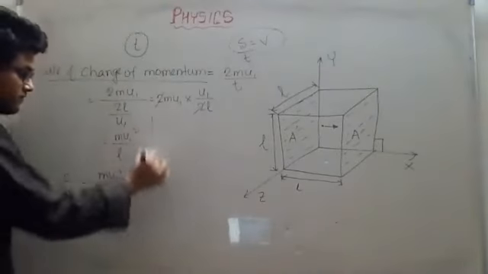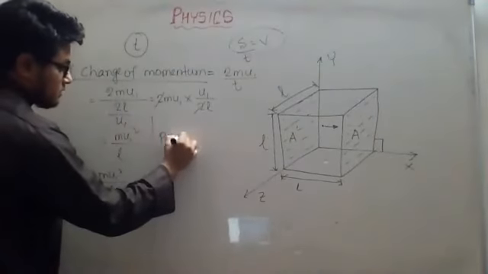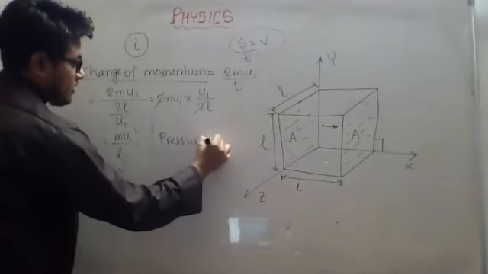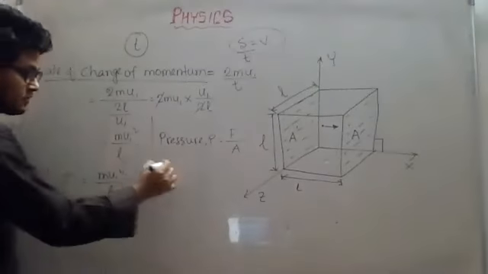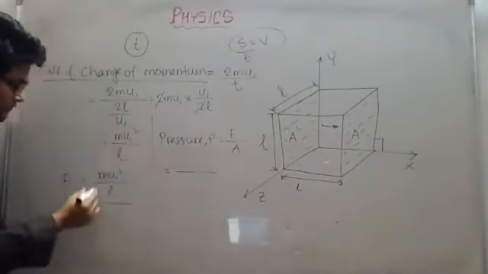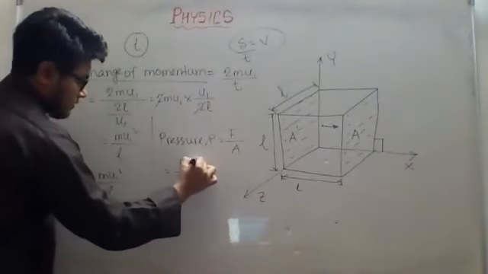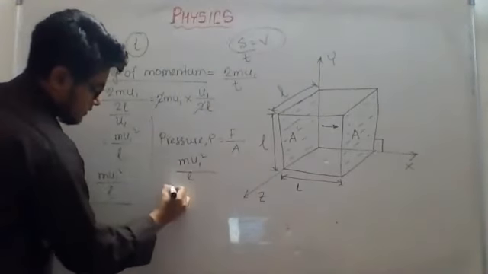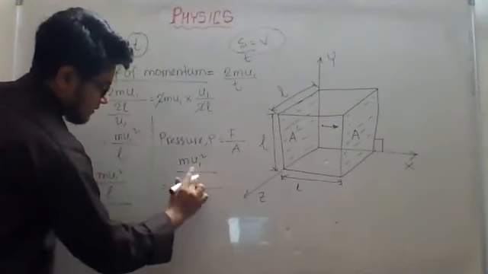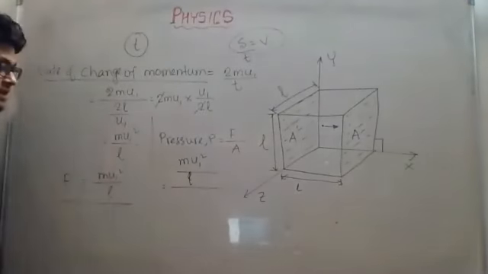Okay, from force, if I try to find out the pressure, P is equal to F divided by A, correct? So F, we have mu1 square by L, divided by L. Now we will place A, the area.